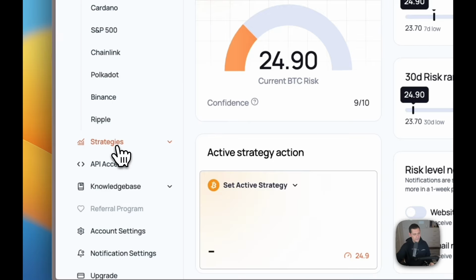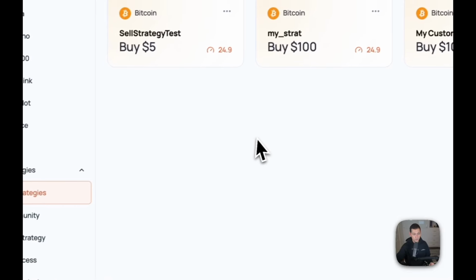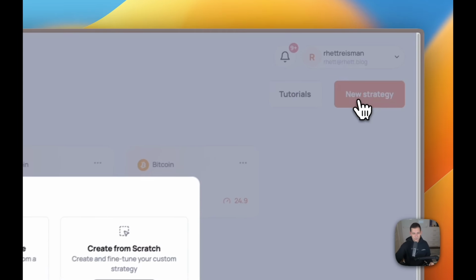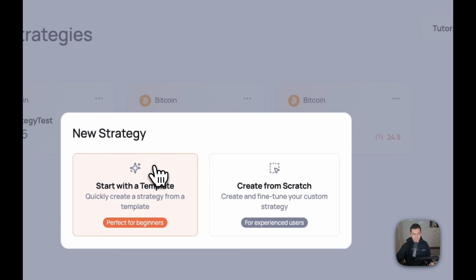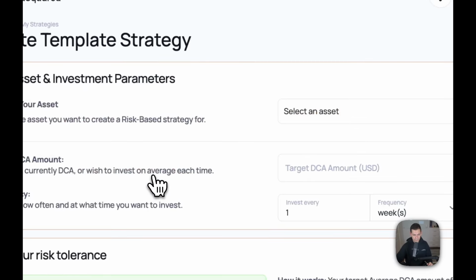I'm glad you asked. Alphasquared actually has a really cool tool over on the left that you can click into called strategies. If you go in and click on my strategies, you can create some new strategies. We'll go up here and click on new strategy, and we'll just start from a template, but just know that you can go as deep and as custom as you want. For beginners, starting with a template is the best way to get an idea of what's happening here. So let's choose our asset. We'll choose Bitcoin, of course.